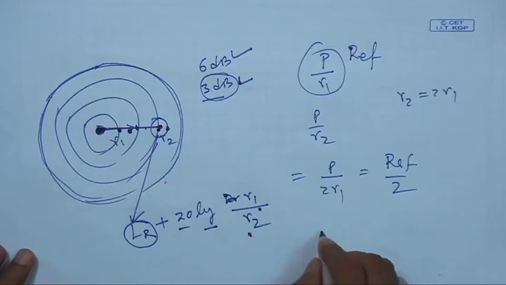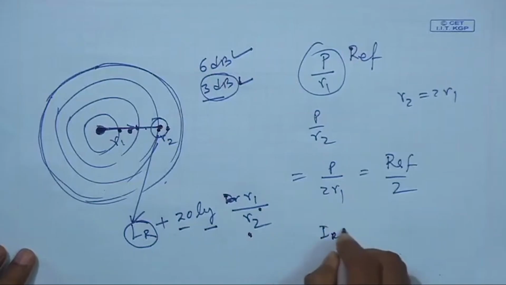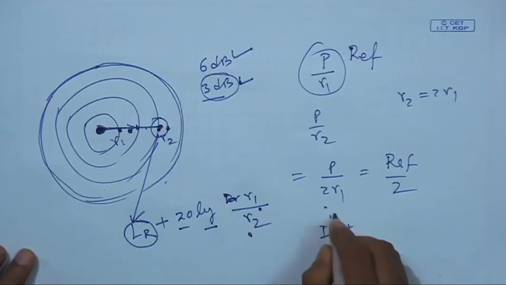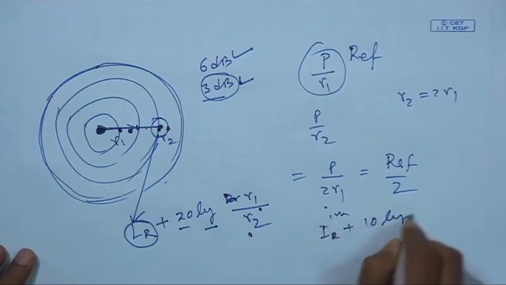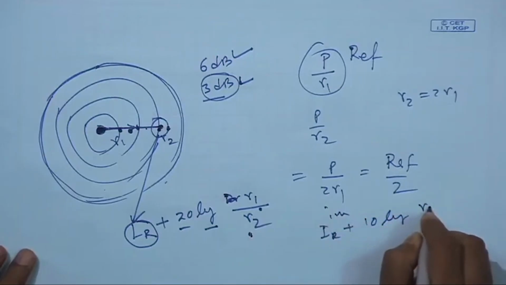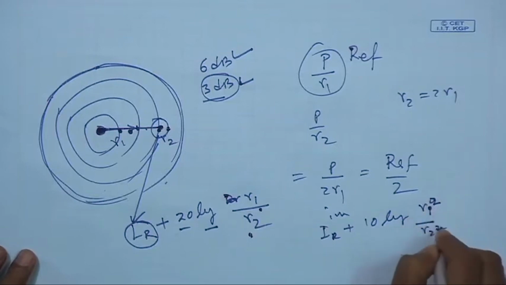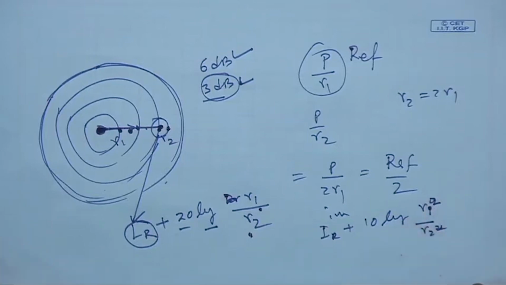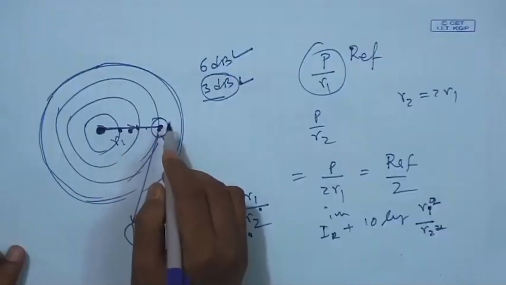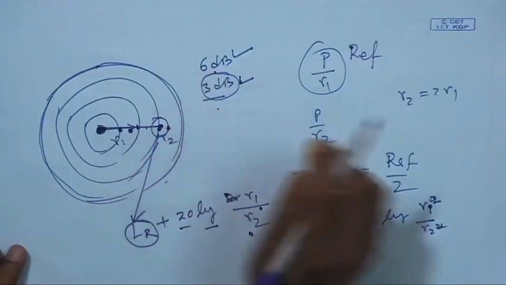For intensity it will be the same: IR in dB plus 10 log of R1 square divided by R2 square, or the square can be removed, so it is R1 by R2. Okay. So, in case of doubling the distance, intensity drops 6 dB and pressure level 3 dB. That is called the inverse square law.